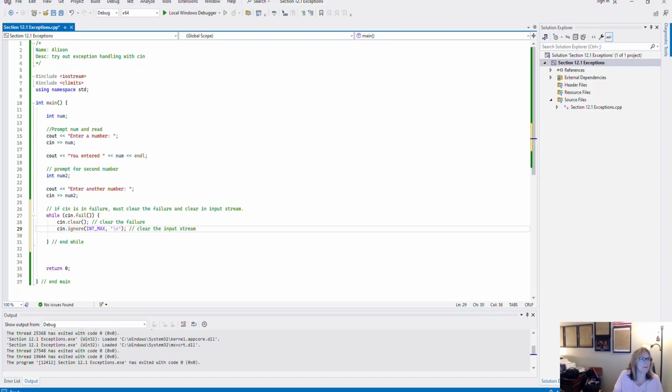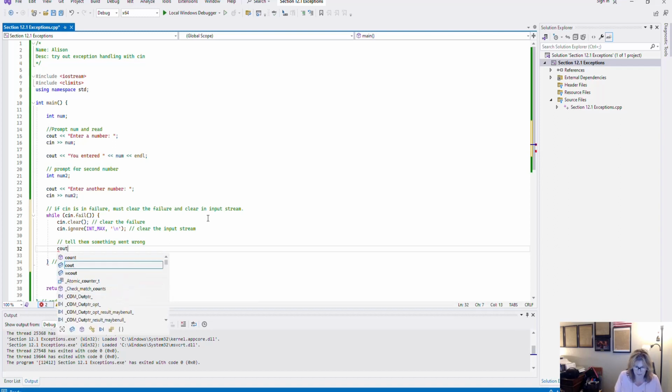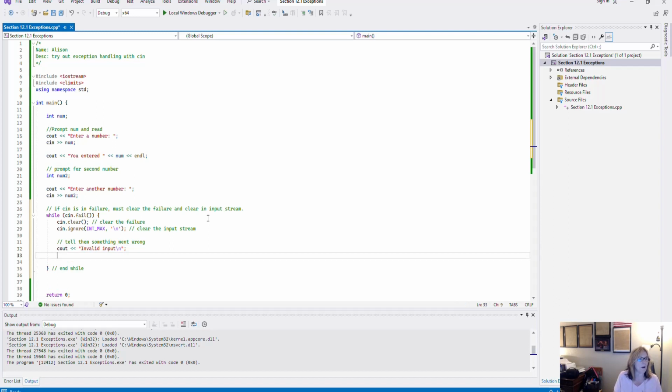Now I'm going to find the INT_MAX in the climits. That was line 7. This is where INT_MAX comes from, line 7. And once I have done that, it's always a good idea to tell them that something went wrong, because I'm going to prompt them again, and I probably need to tell them that something went wrong. So I am going to give them a polite message that says something like invalid input, and I'm inside of a while loop right now, right? And so then I'm going to prompt them again. I'll even force a new line inside of there, and then we're going to prompt them again.